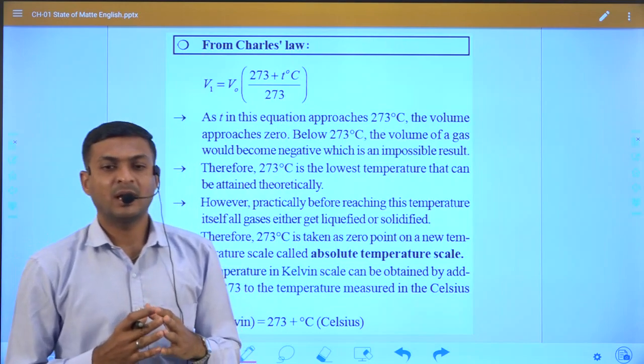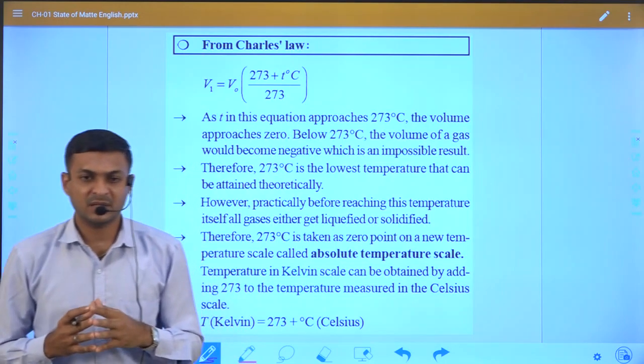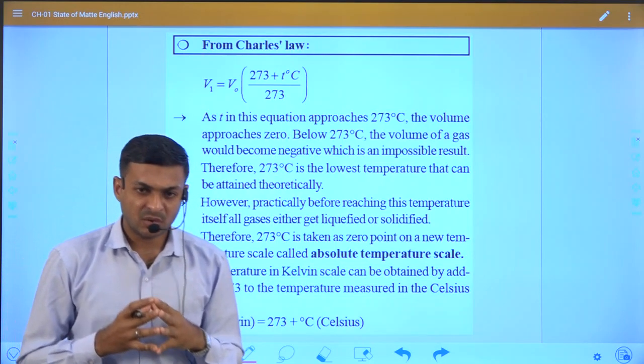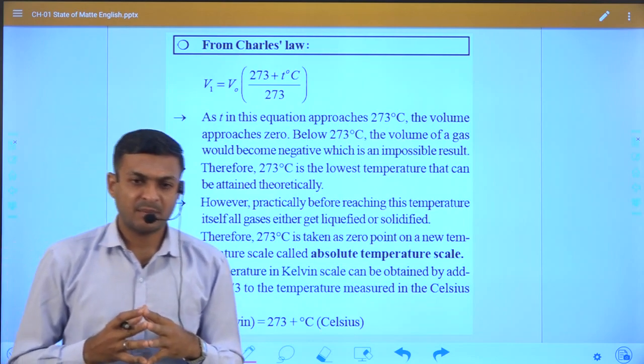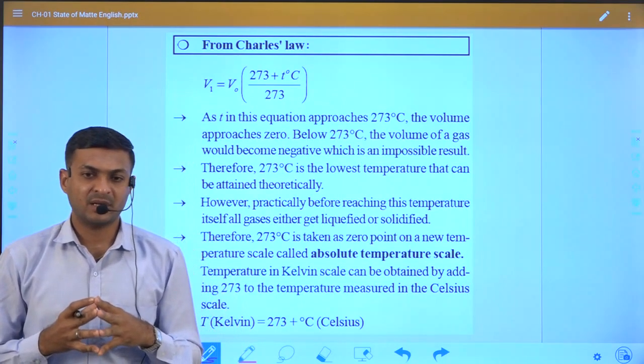And therefore minus 273 degrees is taken to be 0 on a new temperature scale called the absolute temperature scale.